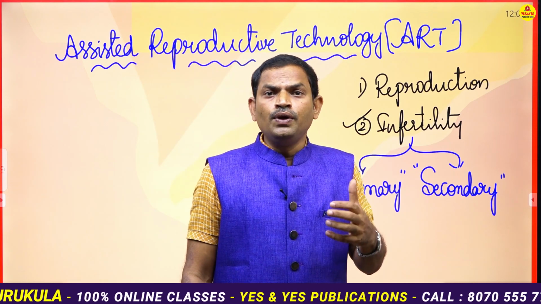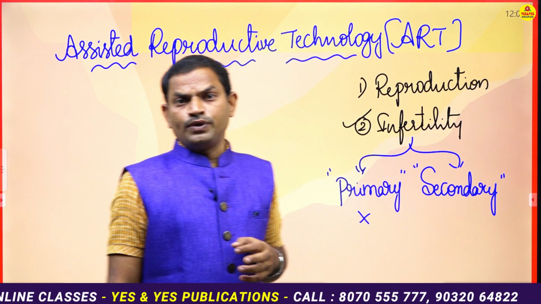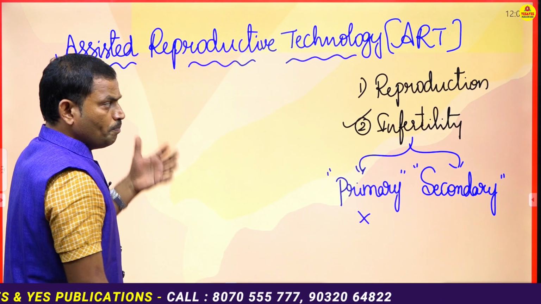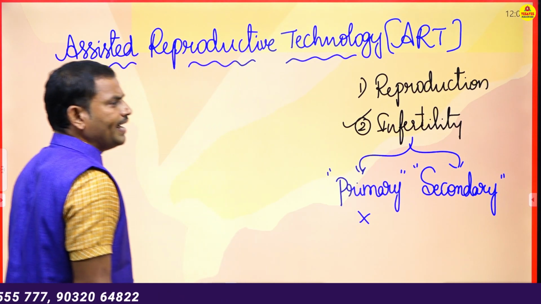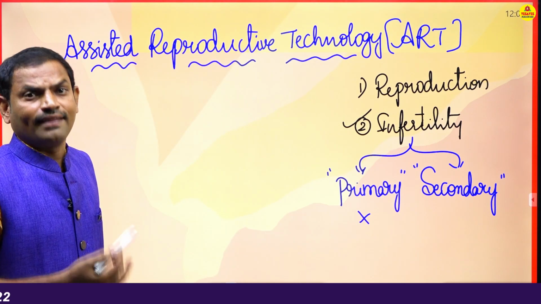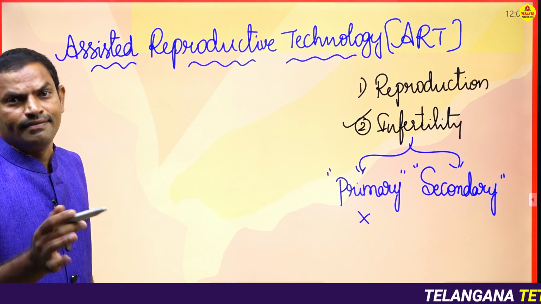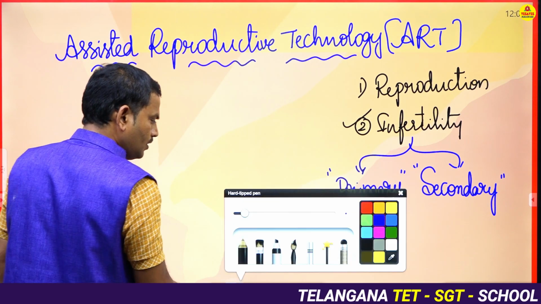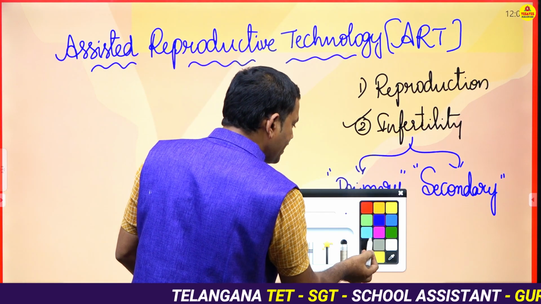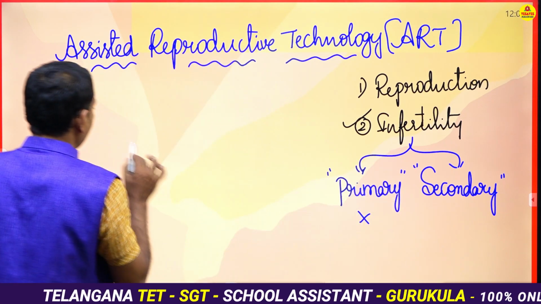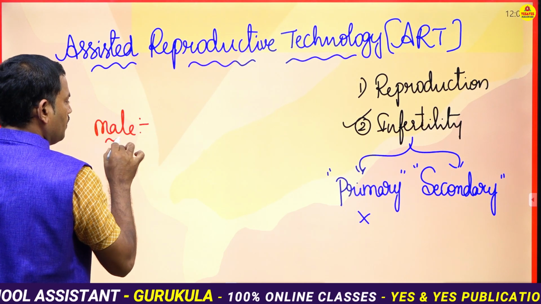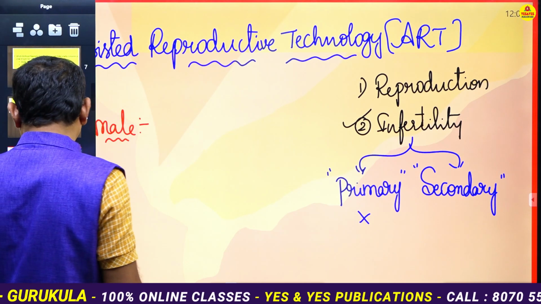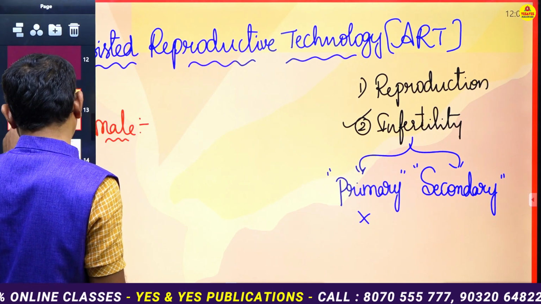Before going to know about the assisted reproductive technology methods, let us look at the reasons for infertility, either in the male or in the female. First, the reasons for infertility in males.